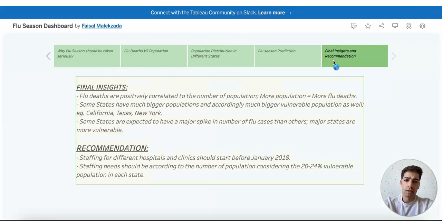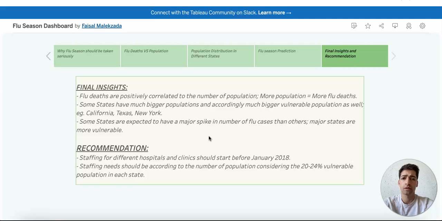Now, going on to our final insights from this data and analysis, we have seen that flu deaths are positively correlated to the number of population. So more population means more flu cases and therefore more deaths, and especially vulnerable people are more likely to get flu.